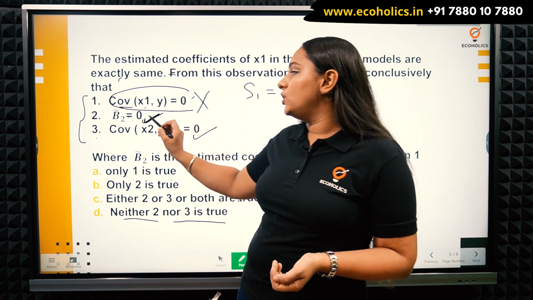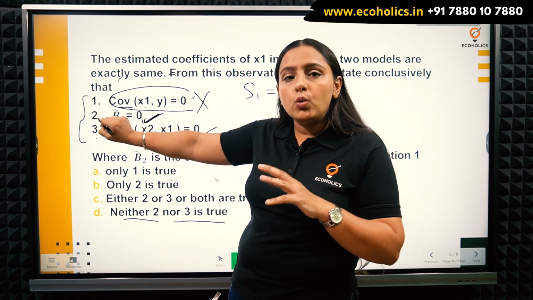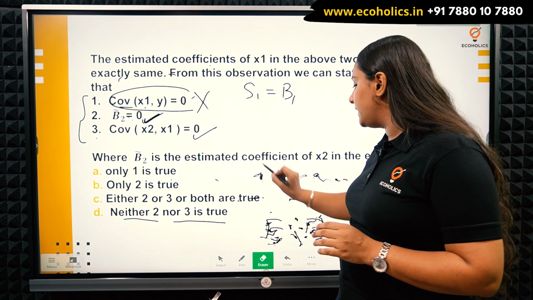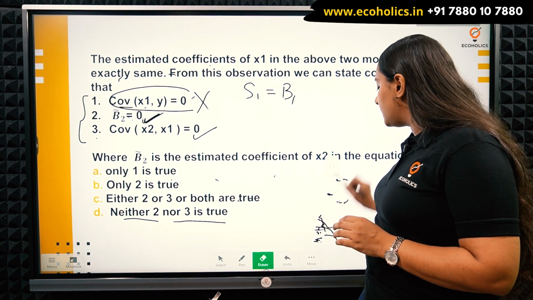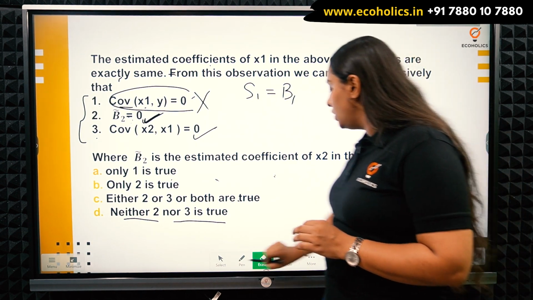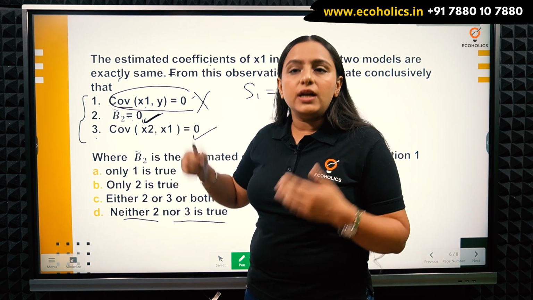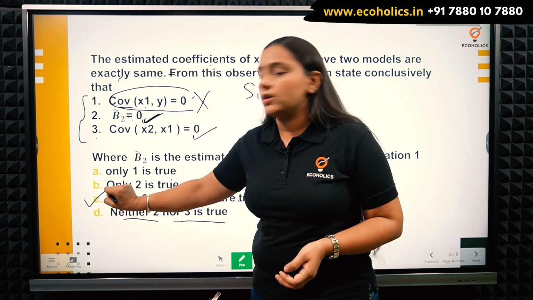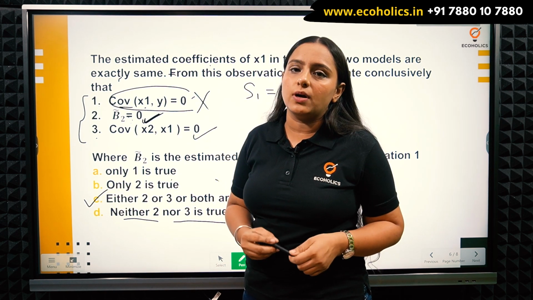So I will go with the option that 2 can be true, 3 can be true, or both can be true. It's not like they mandatorily have to be true together. They can be true individually also. Okay, so I will go with option number C. So that's my correct answer, option number C.